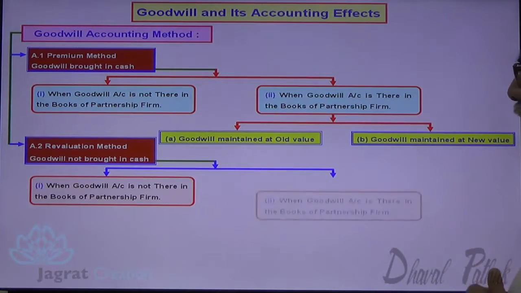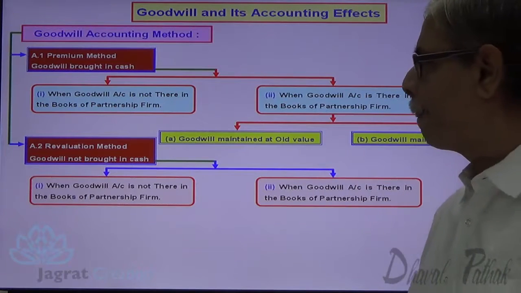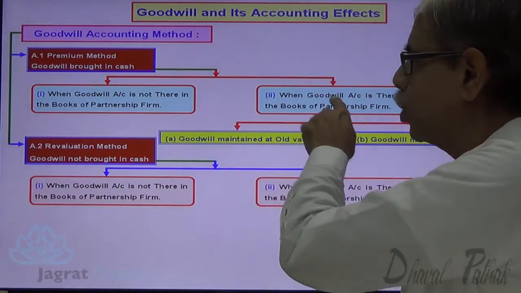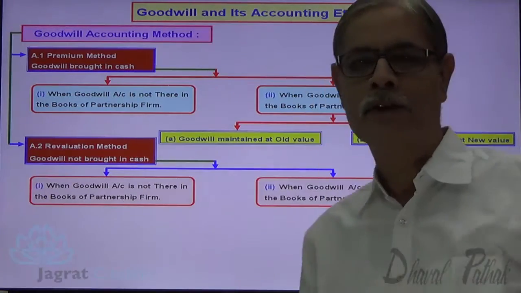Goodwill account is there in the books of the partnership firm. So these and these are same. These and these are same. But here these two options are under premium method. Here these two options are under revaluation method.